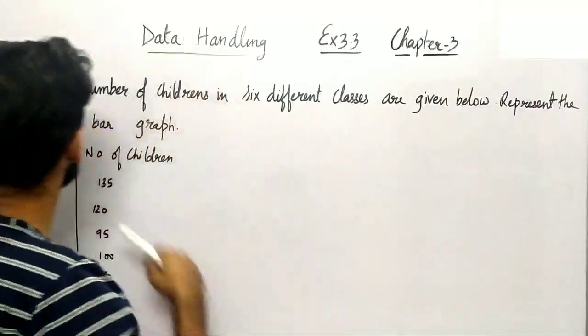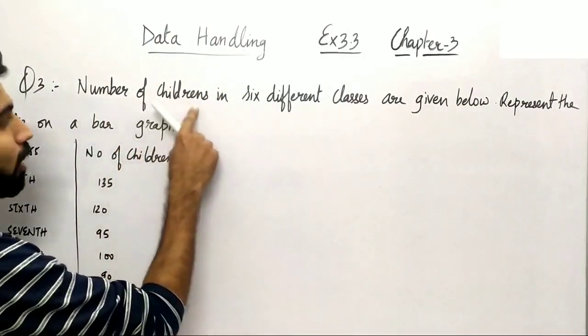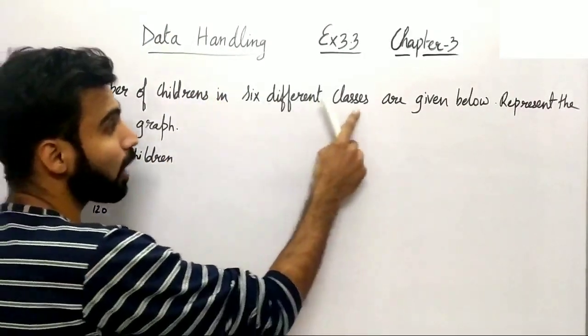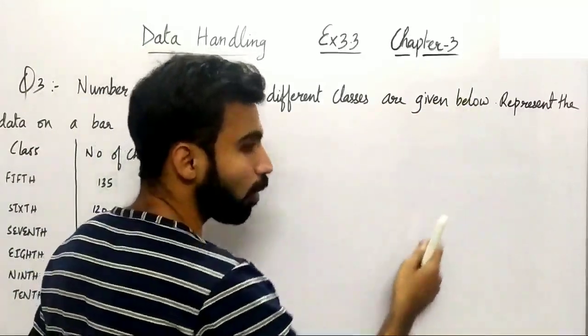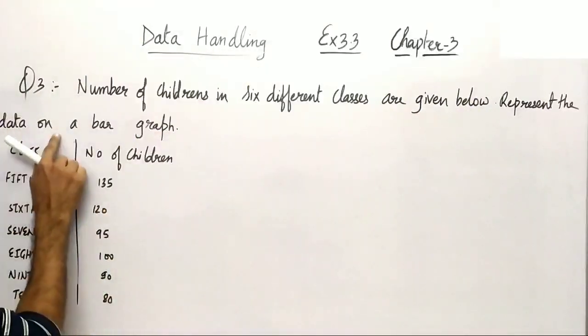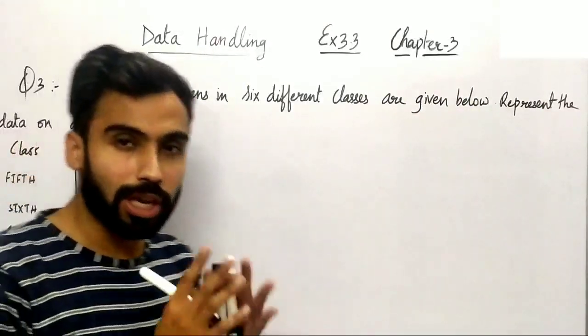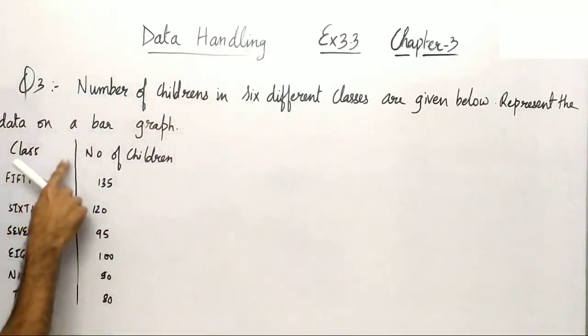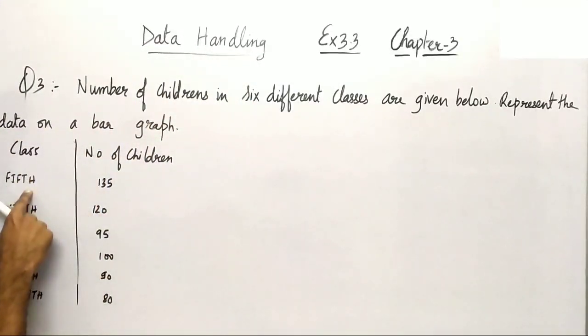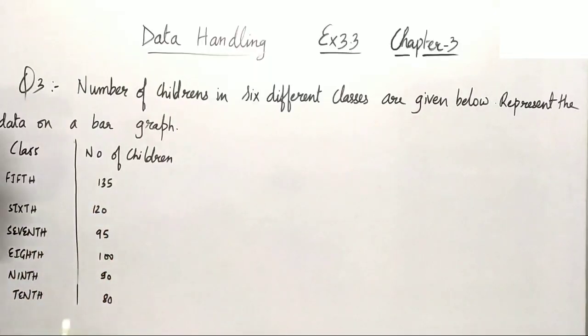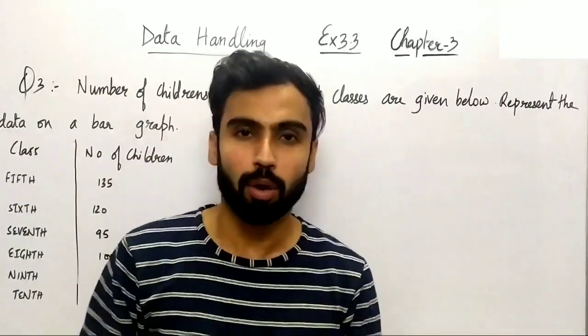Now question number 3 here is number of children in 6 different classes are given below, right? So represent the data on a bar graph. So यहाँ पे हमारे पास जो students हैं, you can see the children of various classes जो हैं वो given है, और हमें ये डाटा को क्या करना है? रिप्रेजेंट करना है ऑन बार ग्राफ.